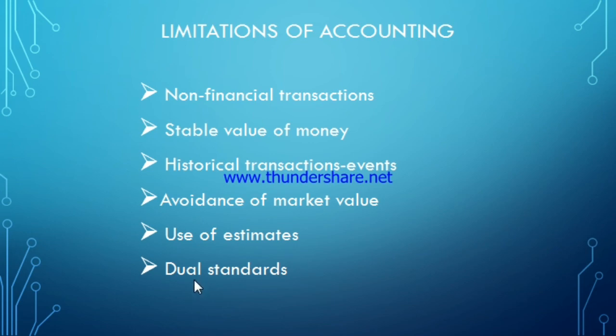Next one, the last point, is dual standards. There are two important components of accounts, that is the profit and loss account and the balance sheet. Now in the profit and loss account we are recording the transactions at current prices, while in the balance sheet we are disclosing the historical price or the actual price. We are not recording the market value of the assets. So different standards are applied in both the P&L account, that is the profit and loss account, and the balance sheet. So these are the limitations of accounting.